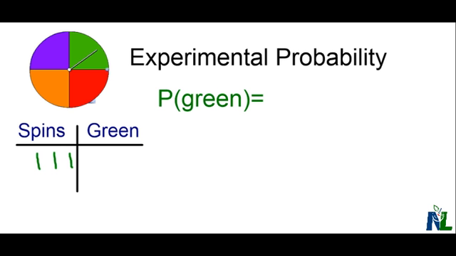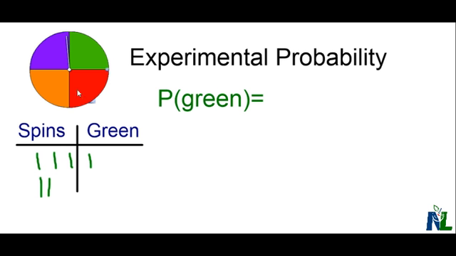Okay, I got a green that time, so 4 spins, 1 green. I'm going to spin it a couple more times, just to see how we do here. 1 more spin, no green. 1 more spin, no green.